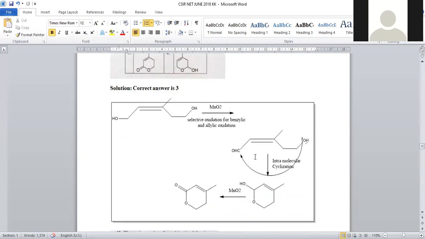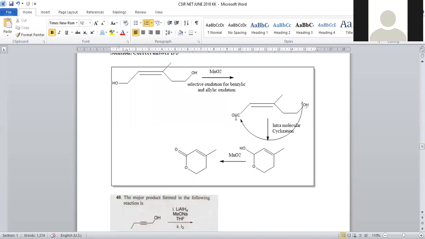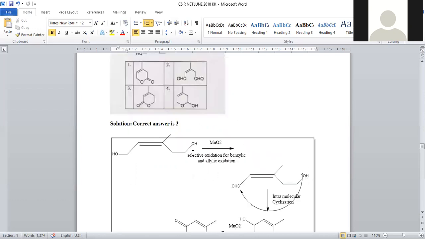The aldehyde group is generated and the molecule is involved in intramolecular cyclization. Oxygen having a lone pair of electrons will be bonded to this carbonyl center. Then we will get a six-membered ring, and this aldehyde is consequently converted into a hydroxy. Again, another molecule of MnO2 will be added. So the OH, again you can see, is an allylic OH. This allylic OH is further oxidized so that we will get another carbonyl functional group. This is a cyclic lactone. A cyclic lactone will be generated here.